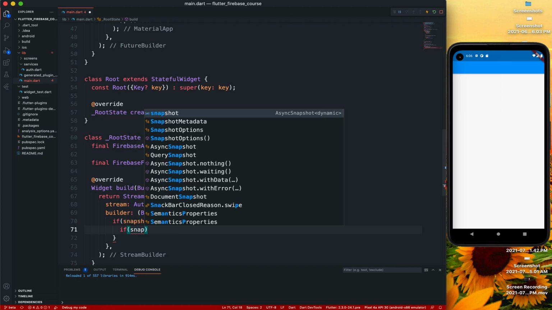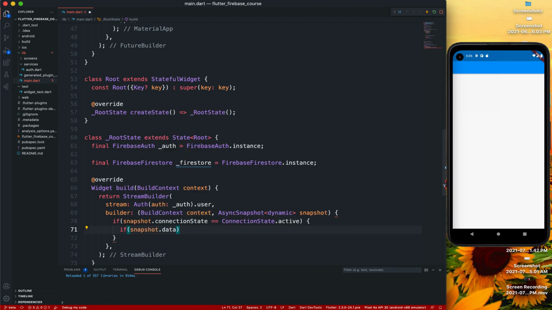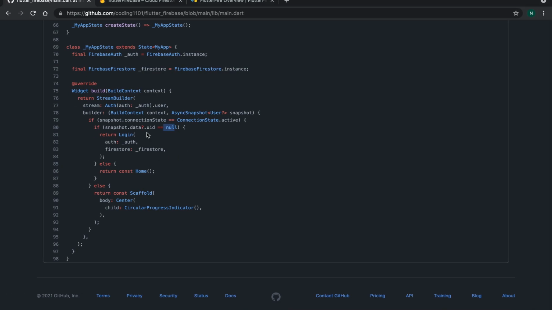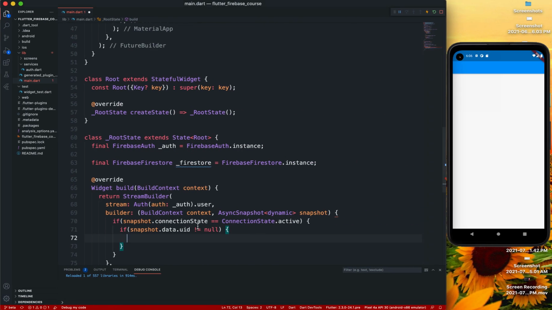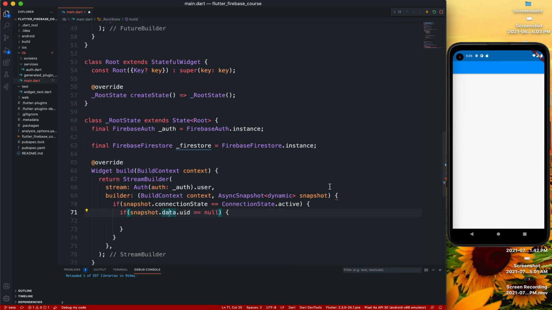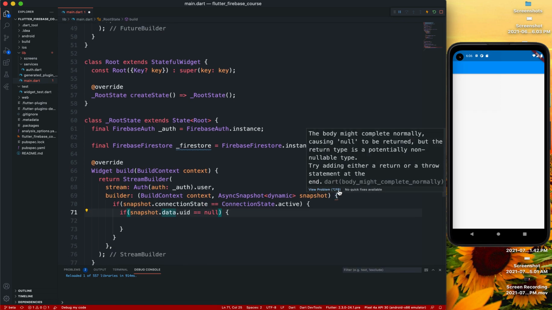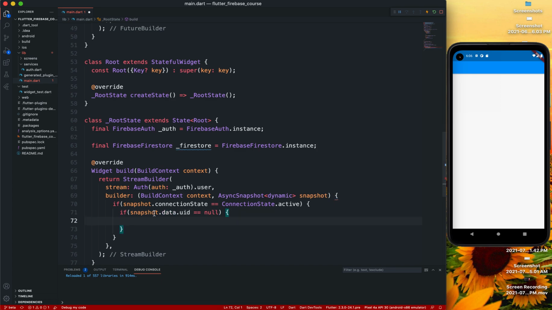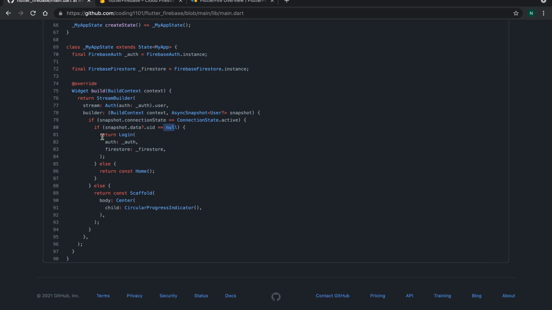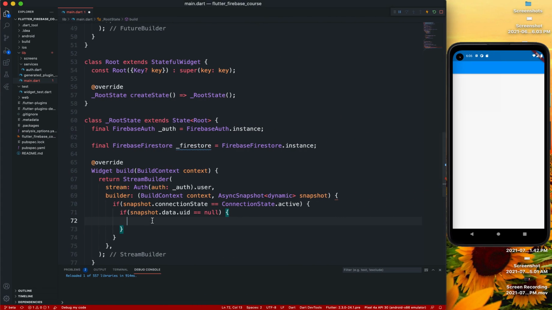So if the snapshot dot data dot uid equal to null, actually not equal to null, this. Let me show you. Basically what we are checking here is every user has a UID, which is the user ID, and basically we're checking if that's null. If that's null, we're going to return the login page.